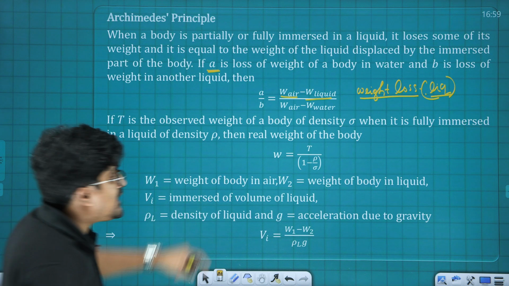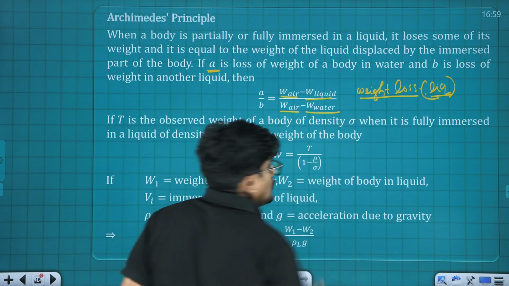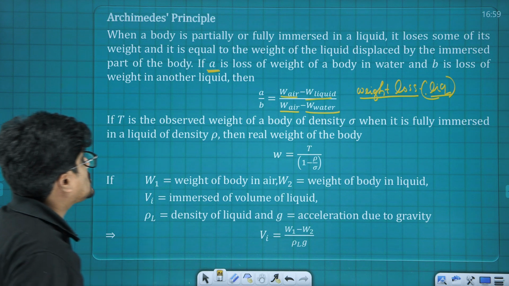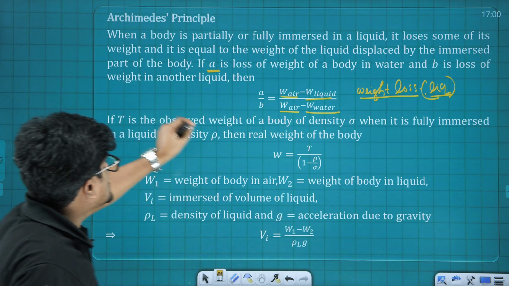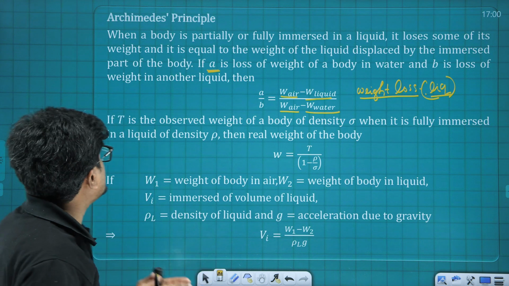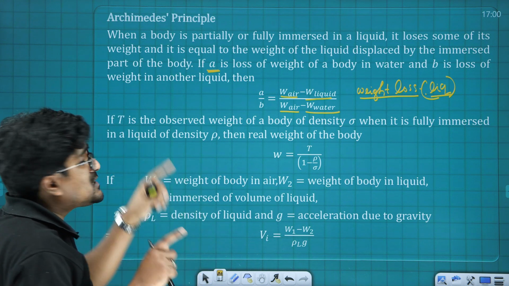Fine. And the next one is weight in air, and here this is weight in water. So here this is weight loss in the case of the water. Okay, now have a look. When a body is partially or fully immersed in a liquid, it loses some of its weight, and it is equal to the weight of the liquid displaced by the immersed part of the body.